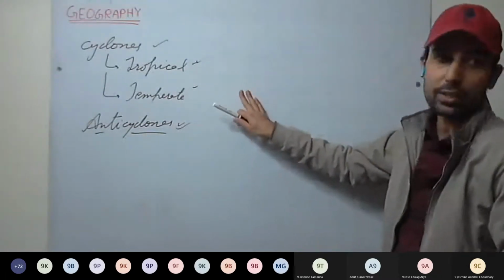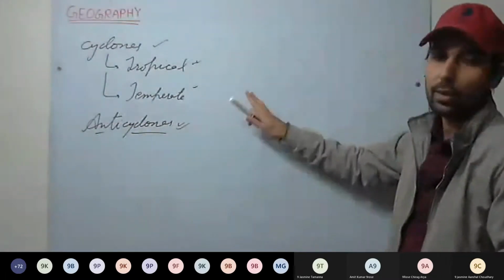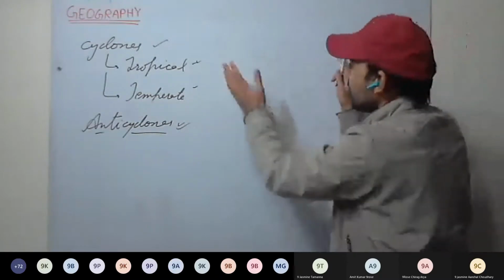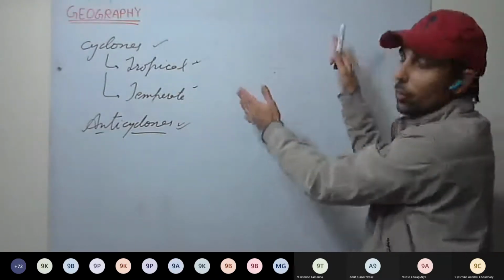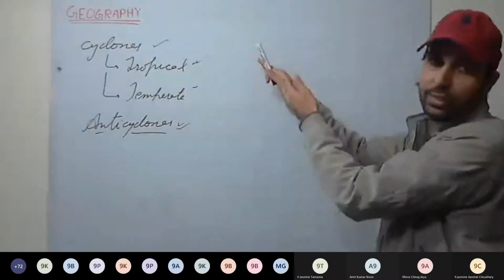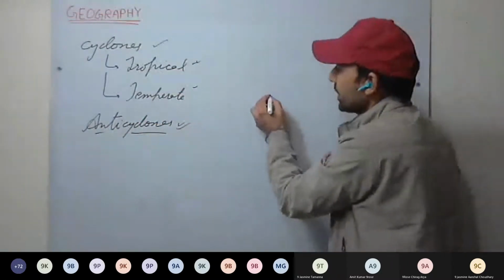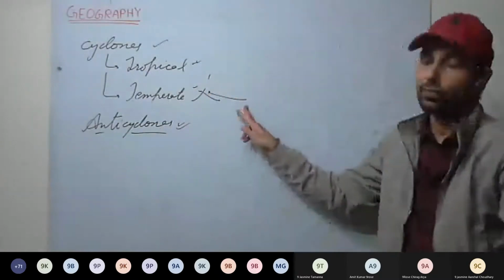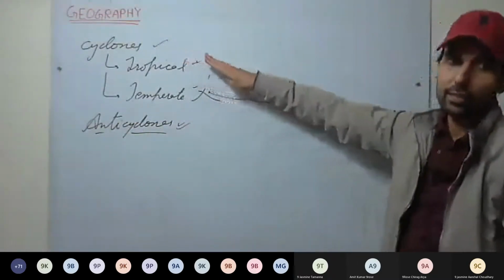The warmer the water, the lower the pressure that will develop. And if there is a difference in pressure from the surroundings, more wind will rush. So the more the pressure gradient, the more wind will rush. They are mainly destructive when they reach the land.